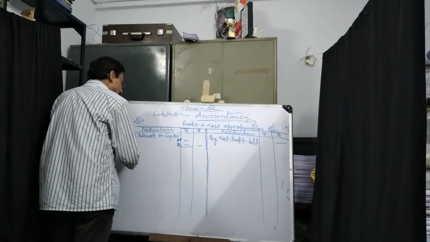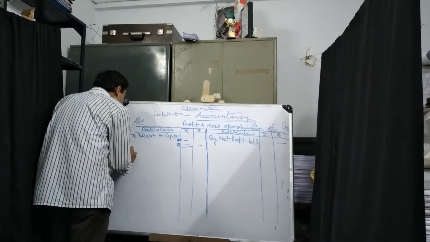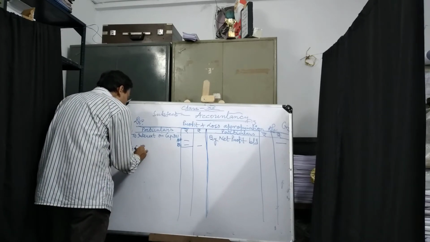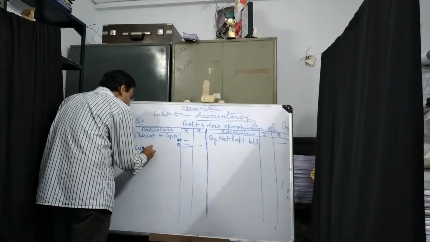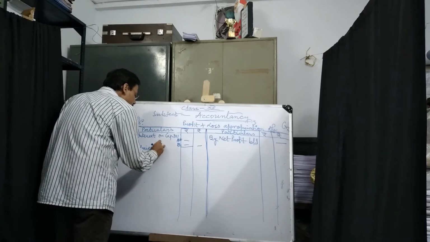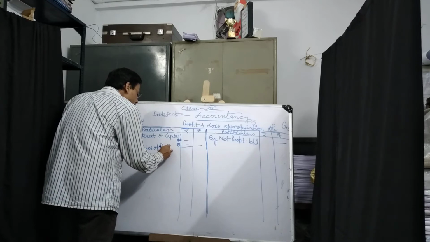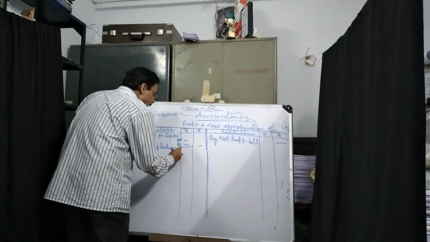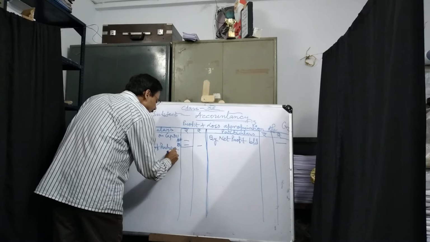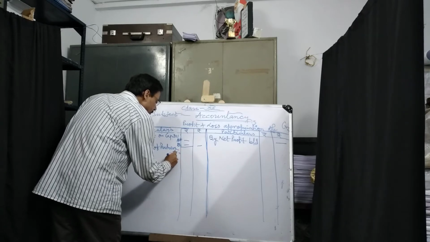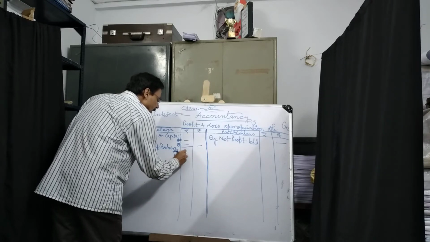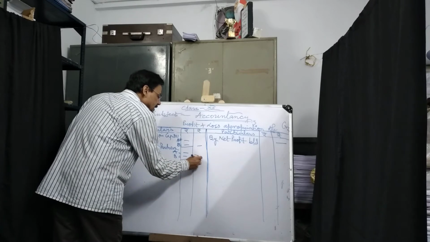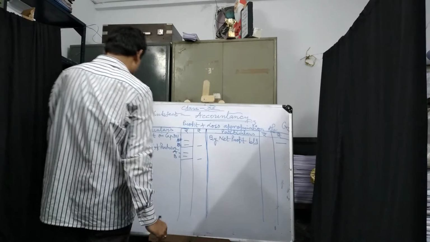Next, to salaries of partners. To salaries of partners, maybe A and B, 2 partners, the salary is to be added and will come to the final column.